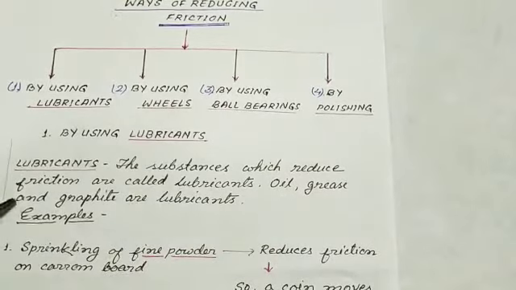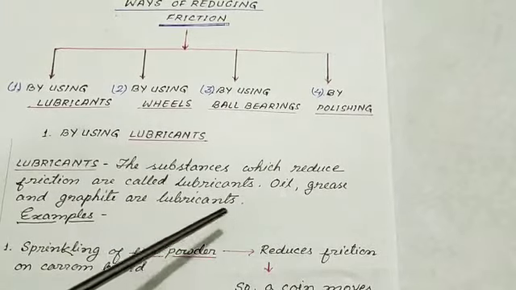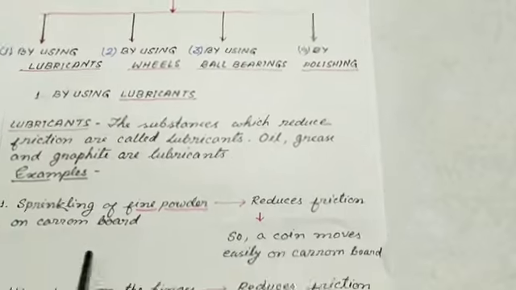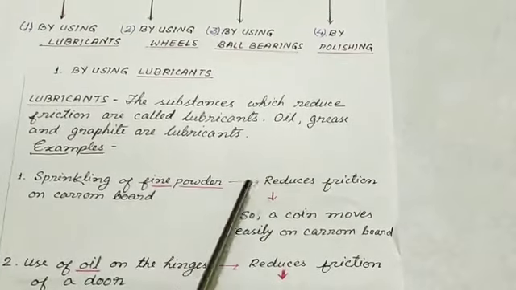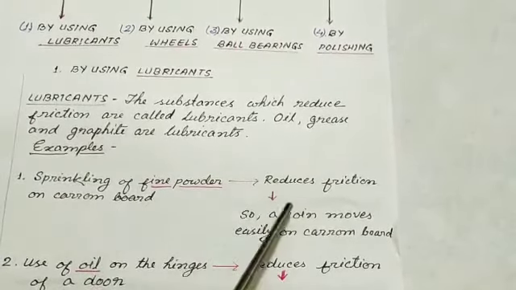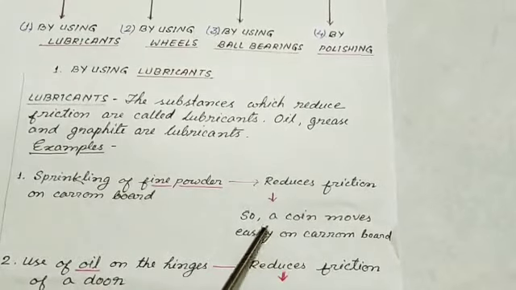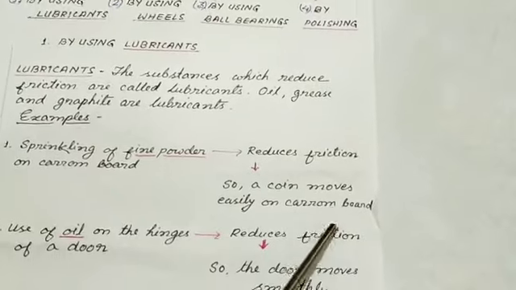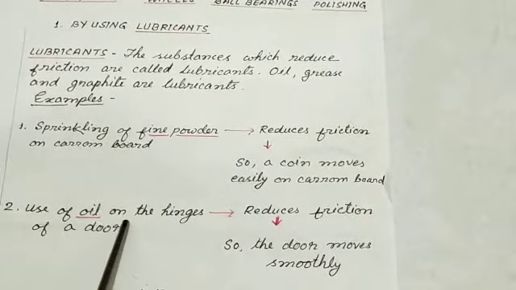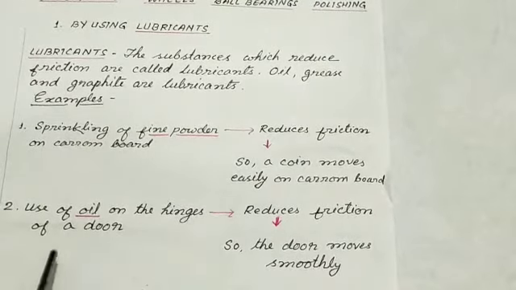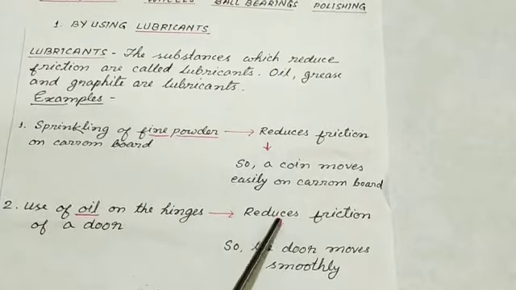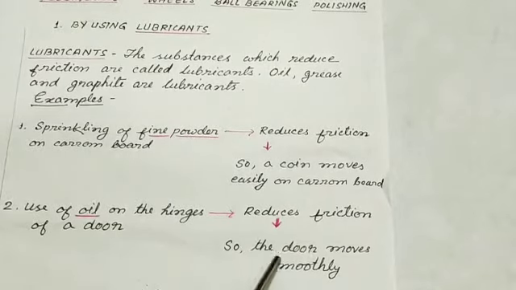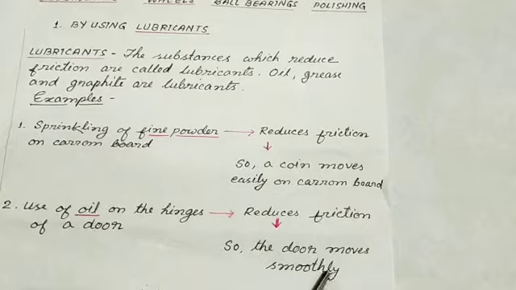Oil, grease, and graphite are lubricants. Examples: sprinkling of fine powder on a carom board reduces friction, so a coin moves easily on the carom board. Number 2, use of oil on the hinges of a door reduces friction, so the door moves smoothly.